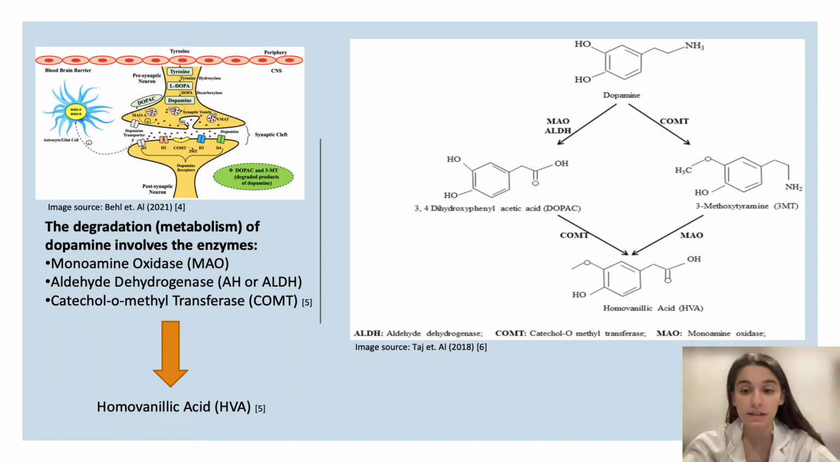Similarly, if COMT is the first enzyme to interact with dopamine, as on the right of this flowchart, it results in the formation of 3-methoxytyramine, and the following addition of MAO and AH again results in homovanillic acid as its final compound. Thank you, Nicole.